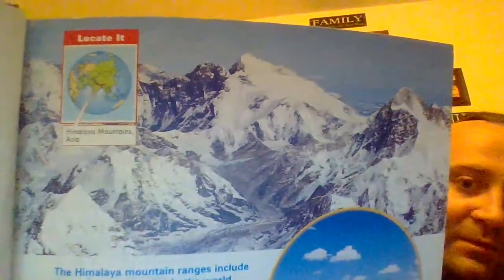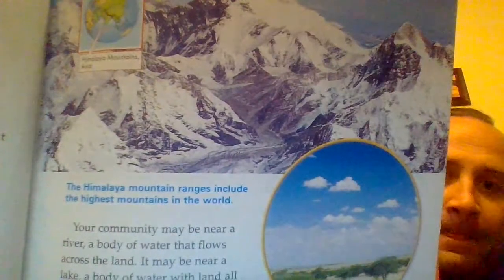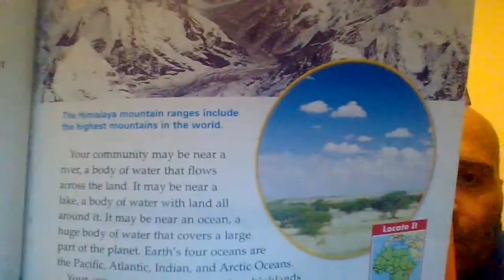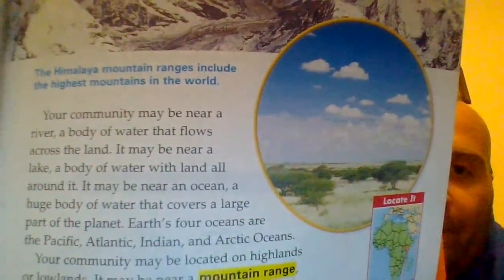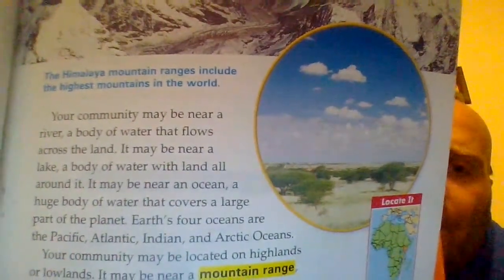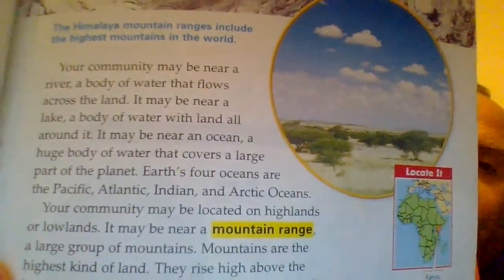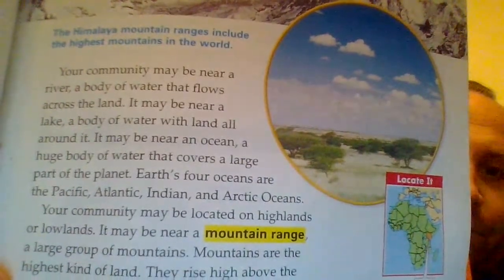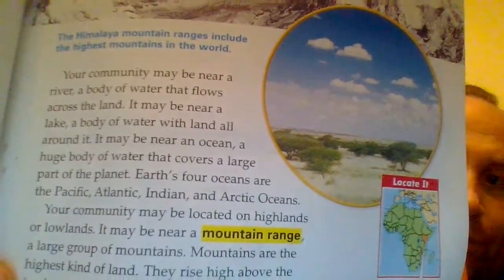Located in the Himalayan mountains in Asia. Wow, those are beautiful. The Himalayan mountain range includes the highest mountains in the world. Your community may be near a river, a body of water that flows across the land. It may be near a lake, a body of water with land all around it. It may be near an ocean, a huge body of water that covers a large part of the planet. Earth's four oceans are the Pacific, Atlantic, Indian, and Arctic Oceans.